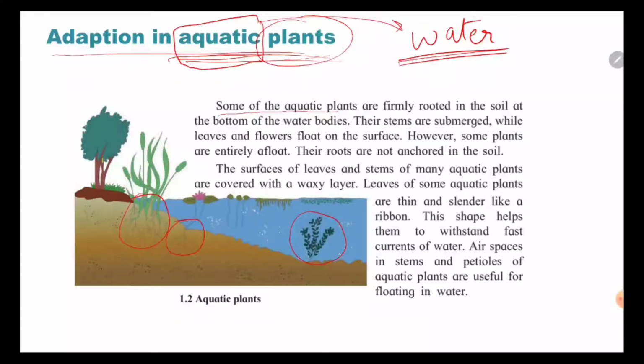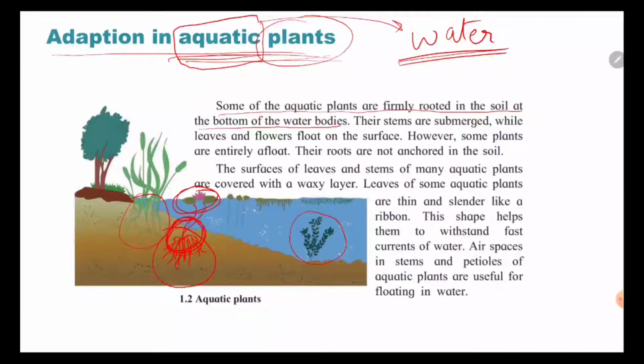Some of the aquatic plants are firmly rooted in the soil at the bottom of the water bodies. What does this mean? You can see a lotus. A lotus is above the water, but its root is deep down in the water, where the water is finishing and the land is becoming hard.